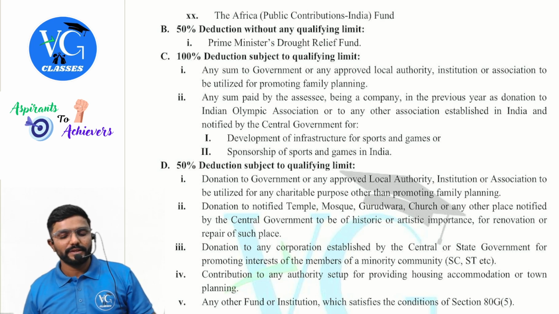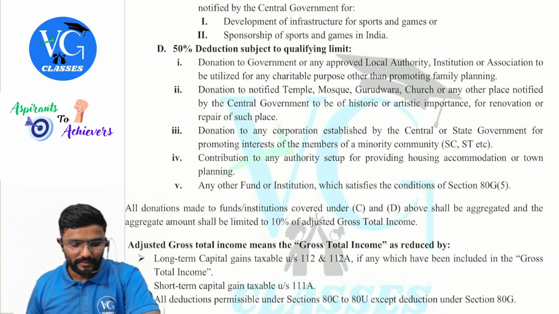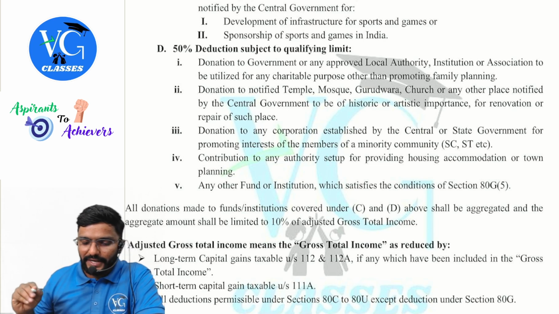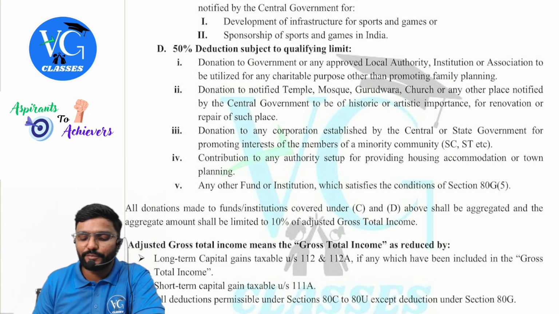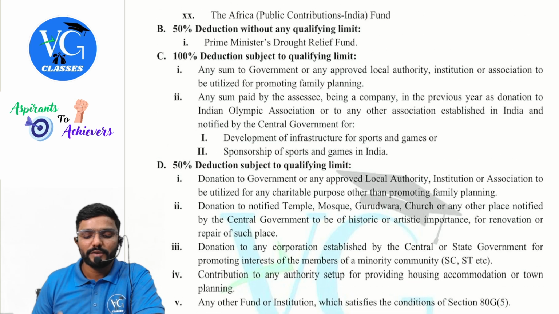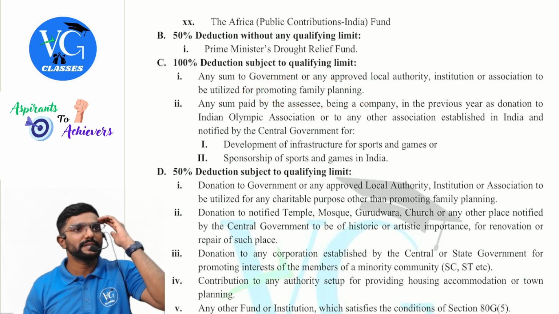Then D category: donation to government or any approved local authority, institution or association to be utilized for any charitable purpose other than promoting family planning, because promoting family planning is covered under C category.